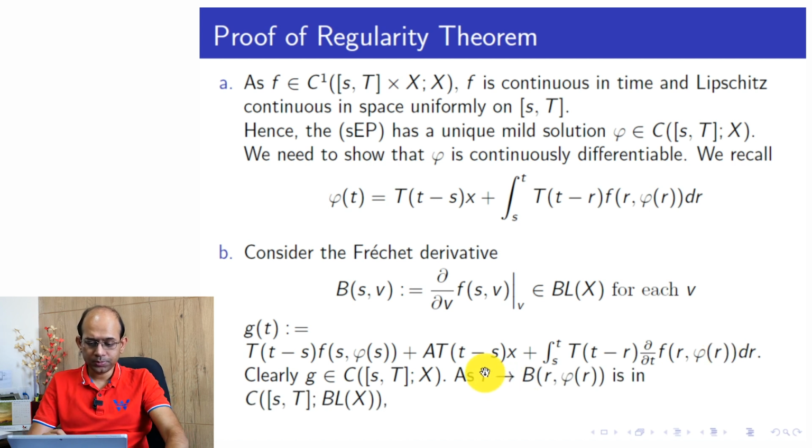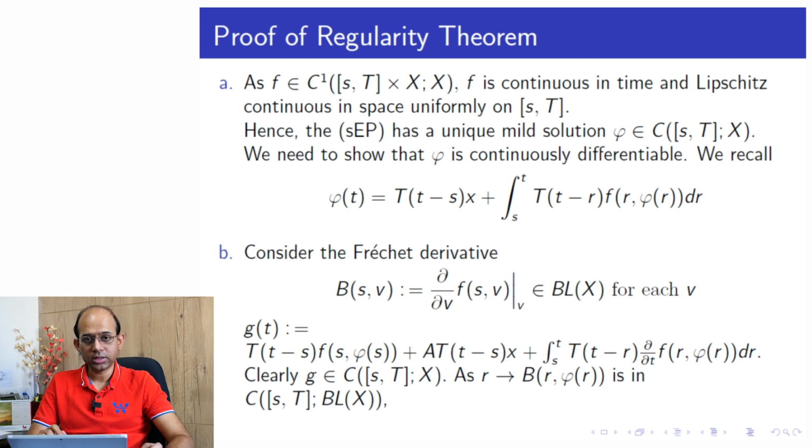Okay, so now we have this B notation, which is nothing but a member of BL(X), and then g t. Now we are studying the property here. So r goes to B r phi r, where phi of r is a point in the Banach space, as a function of r, and the first variable is r here.